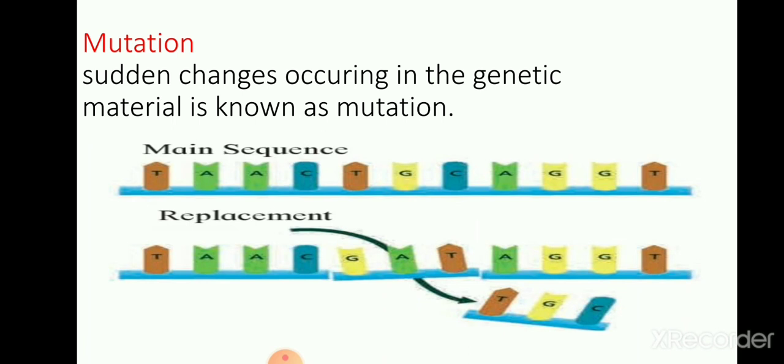Mutation is a sudden change occurring in the genetic material. Living organisms produce new individuals like themselves due to genes only, and some of those genes are transmitted to the next generation without any changes. But if there is a mutation in any nucleotide, then there are changes in the characteristics of the offspring.